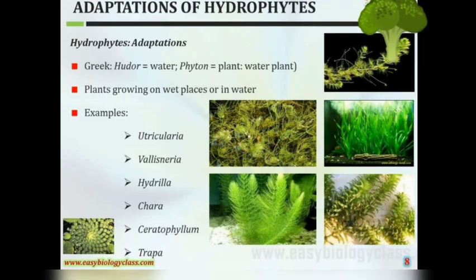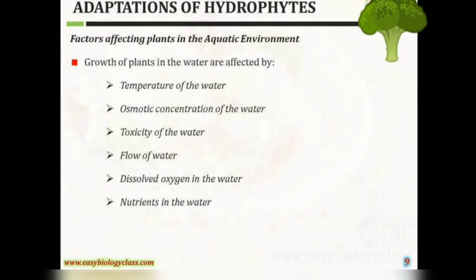Hydrophytes and their adaptation. In Greek, hydro means water and phyton means plants. A water plant is a plant growing in wet places or in water. Examples of hydrophytes are Utricularia, Vallisneria, Hydrilla, Chara, Ceratophyllum, Trapa. Factors affecting plants in an aquatic environment: growth of plants in water is affected by temperature of water, osmotic concentration of water, toxicity of water, flow of water, dissolved oxygen in water and nutrients in water.